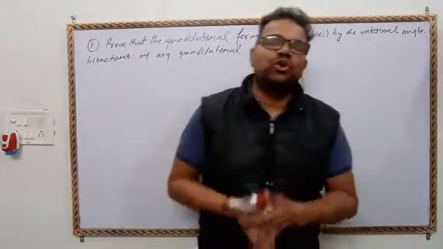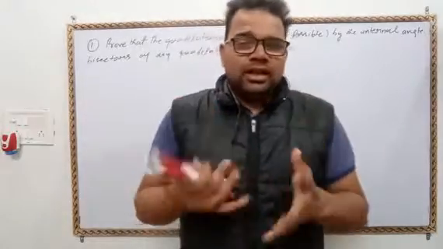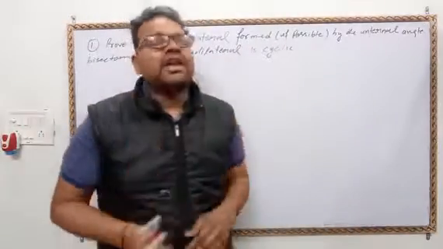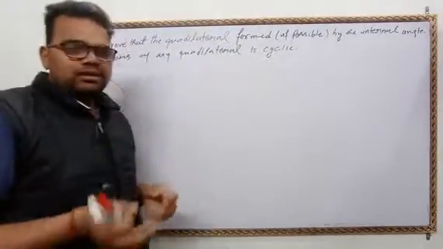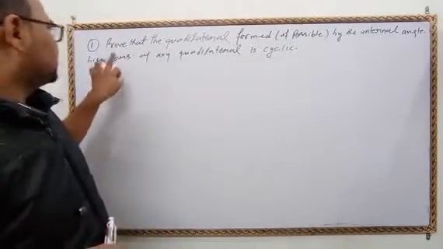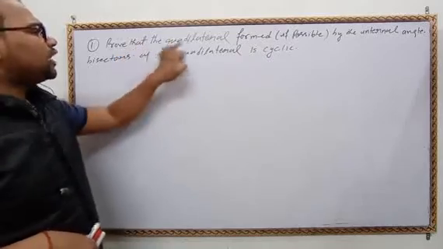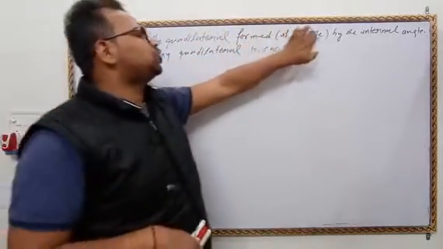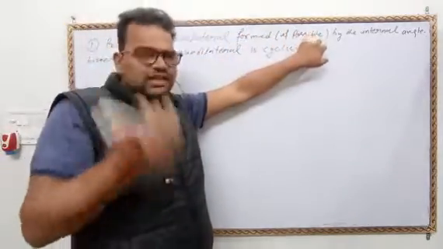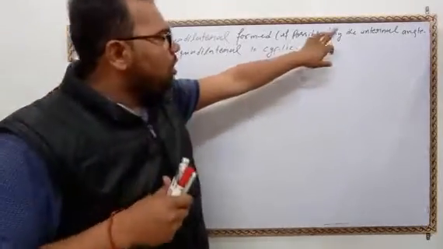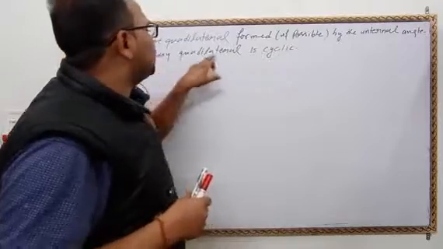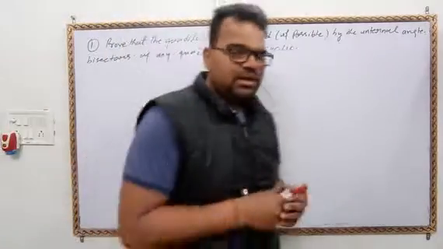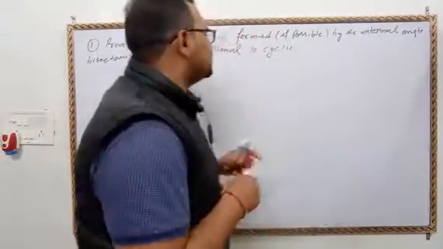Hello students, good morning. Today we will discuss some very most important questions of the chapter circle. Okay, let's discuss the first question. Prove that the quadrilateral formed, if possible, means quadrilateral form करना है अगर possible हो, by the internal angle bisector of any quadrilateral is cyclic. देखो बेटा यहाँ पे एक वर्ड यूज हुआ है cyclic.